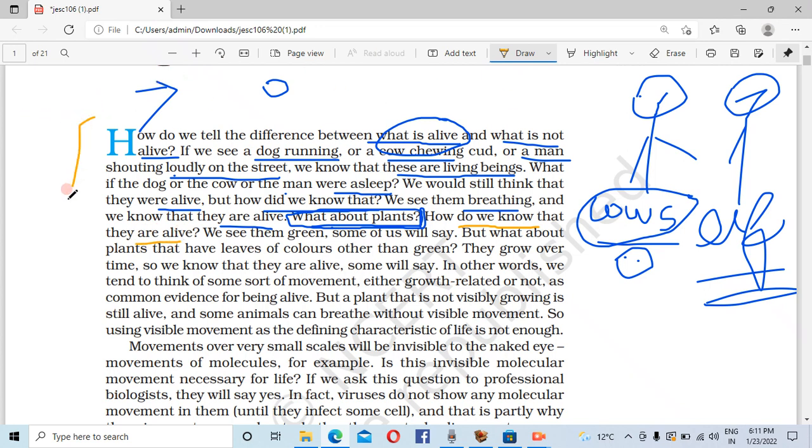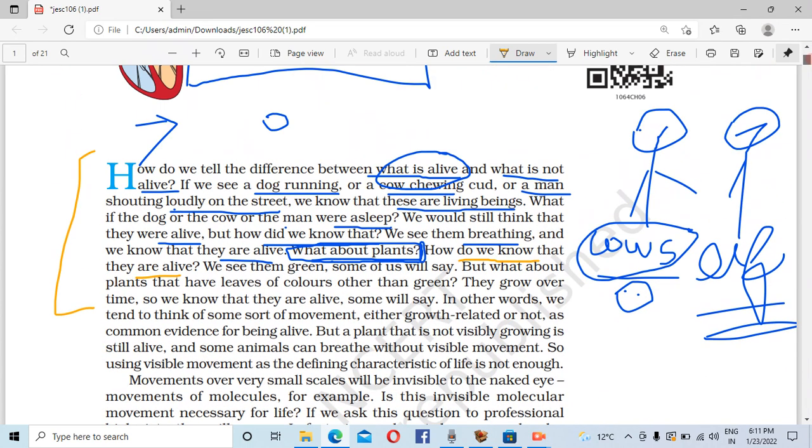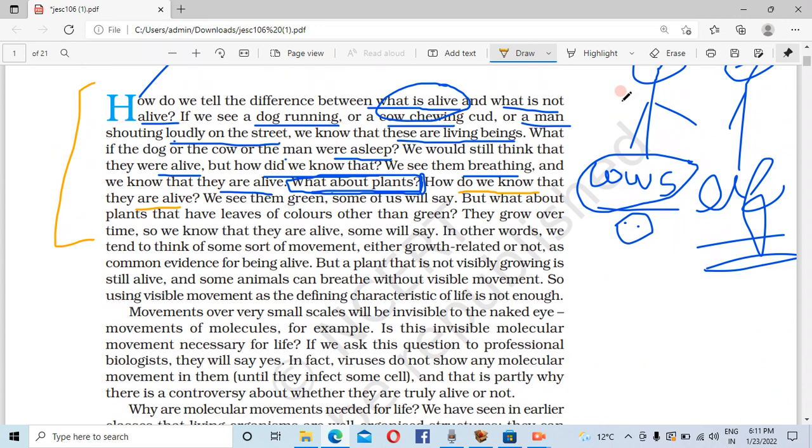So in conclusion, there's a difference between what is living and what is alive. How do we know that they are alive? The main question is about plants. How are plants alive? We see them green, isn't it? Some of us will say that we see them green, that's why they are alive.